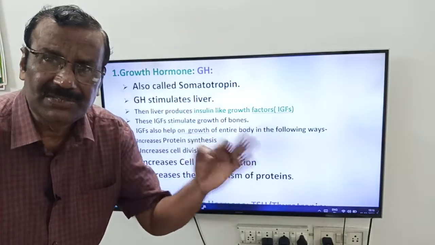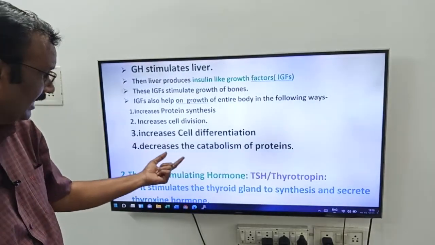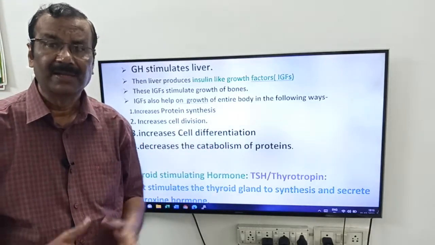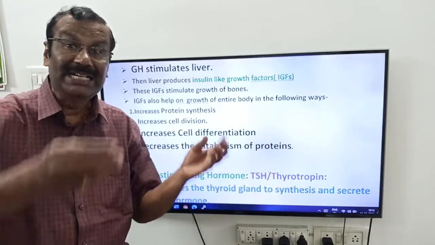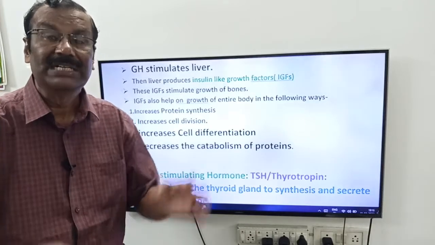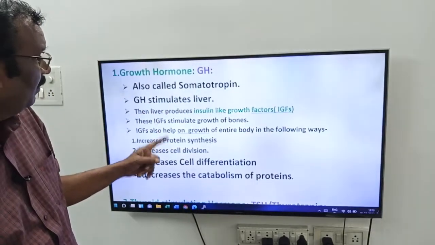Friends, in addition to these 3, you have to remember one more. Here, instead of increase, you have to see decreases the catabolism of protein. You know what is catabolism, friends? Splitting. It stops the catabolism of proteins. Okay, friends? These are the important characters of whom, friends? That is the growth hormone.